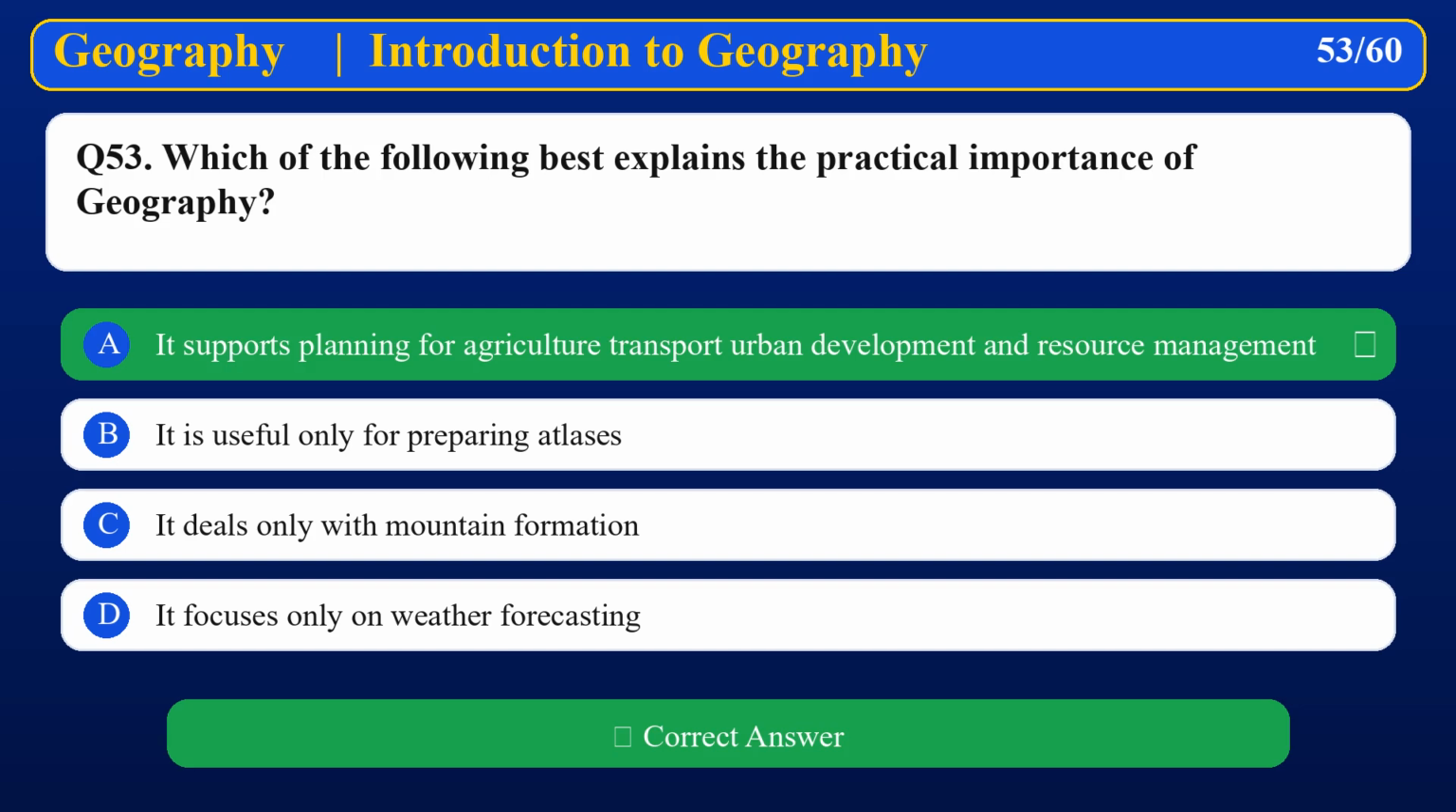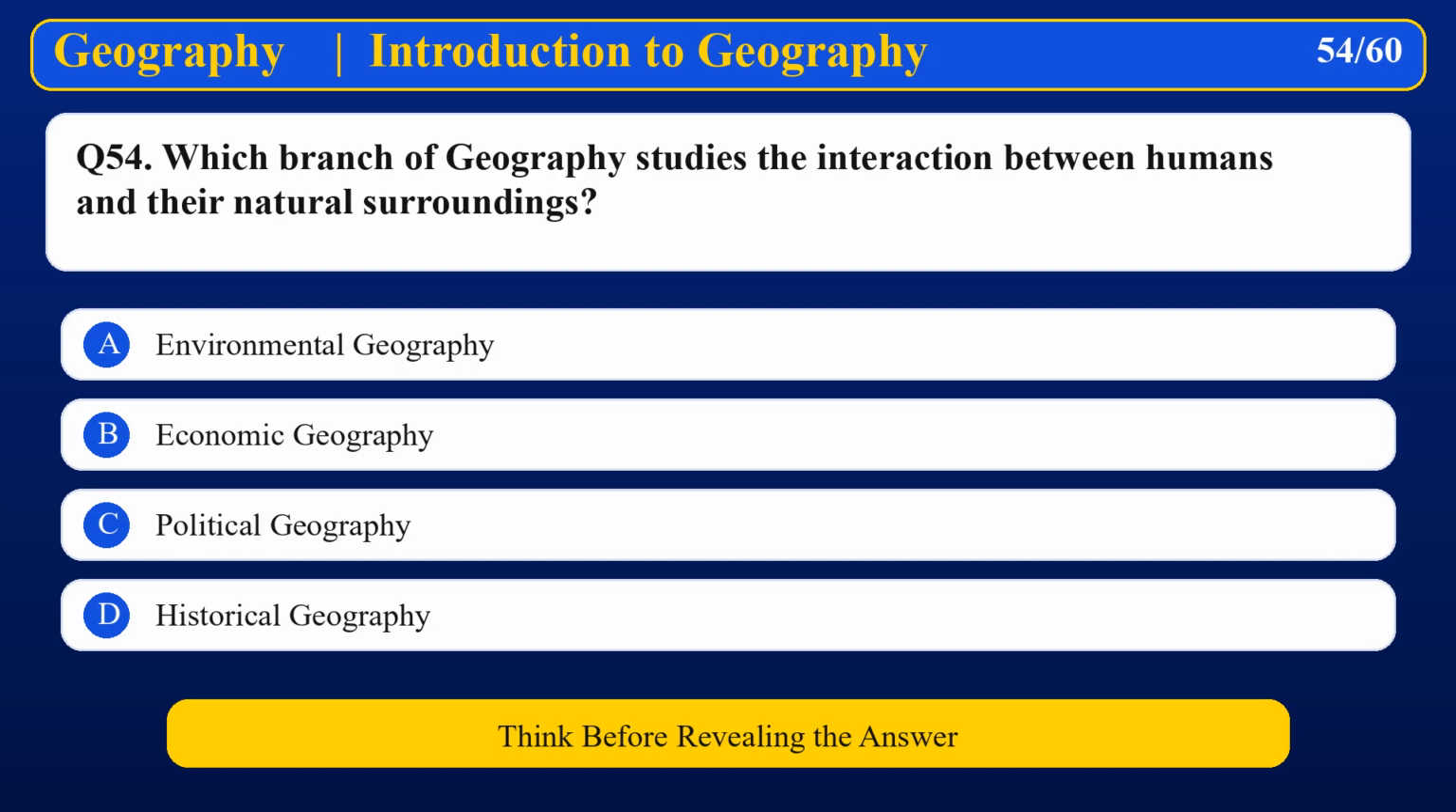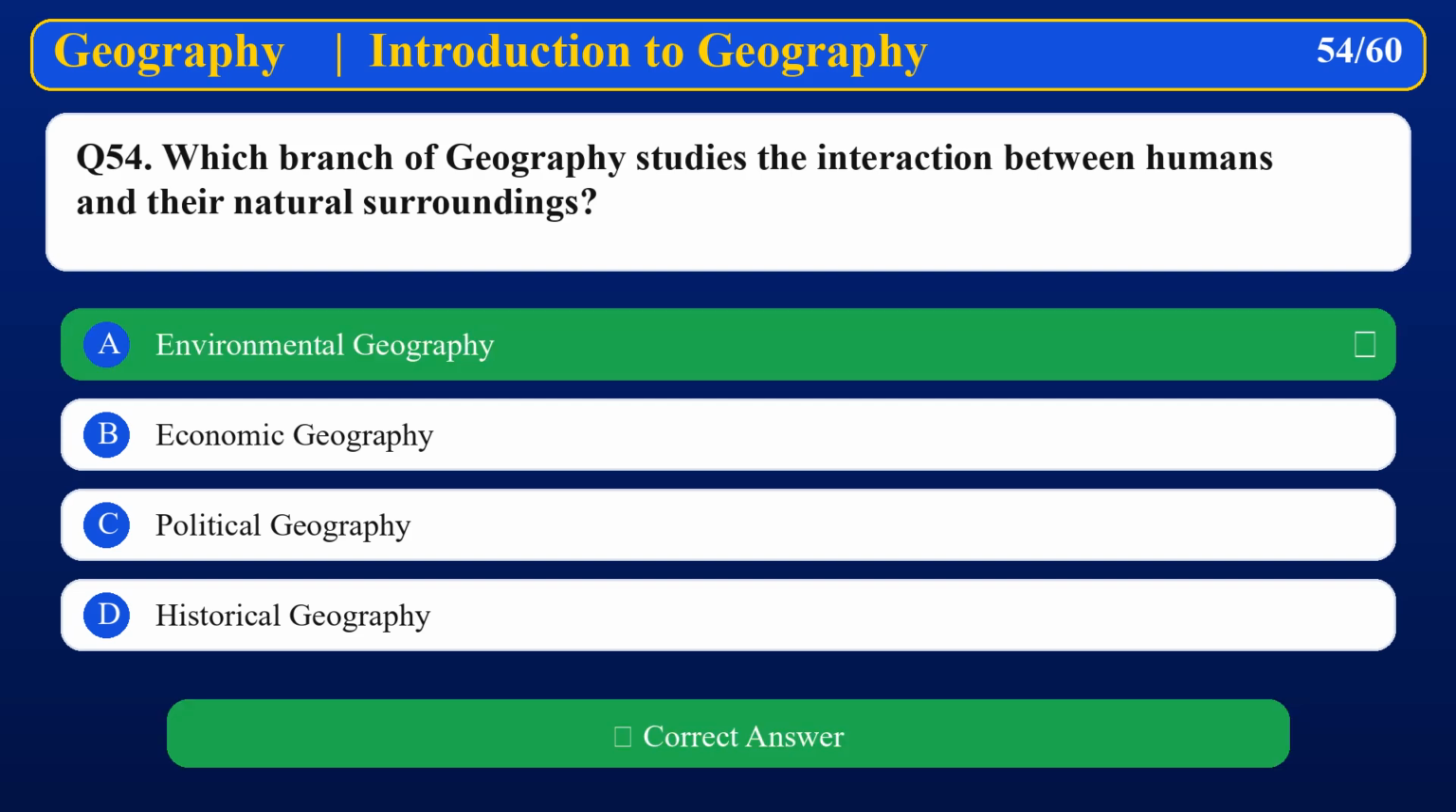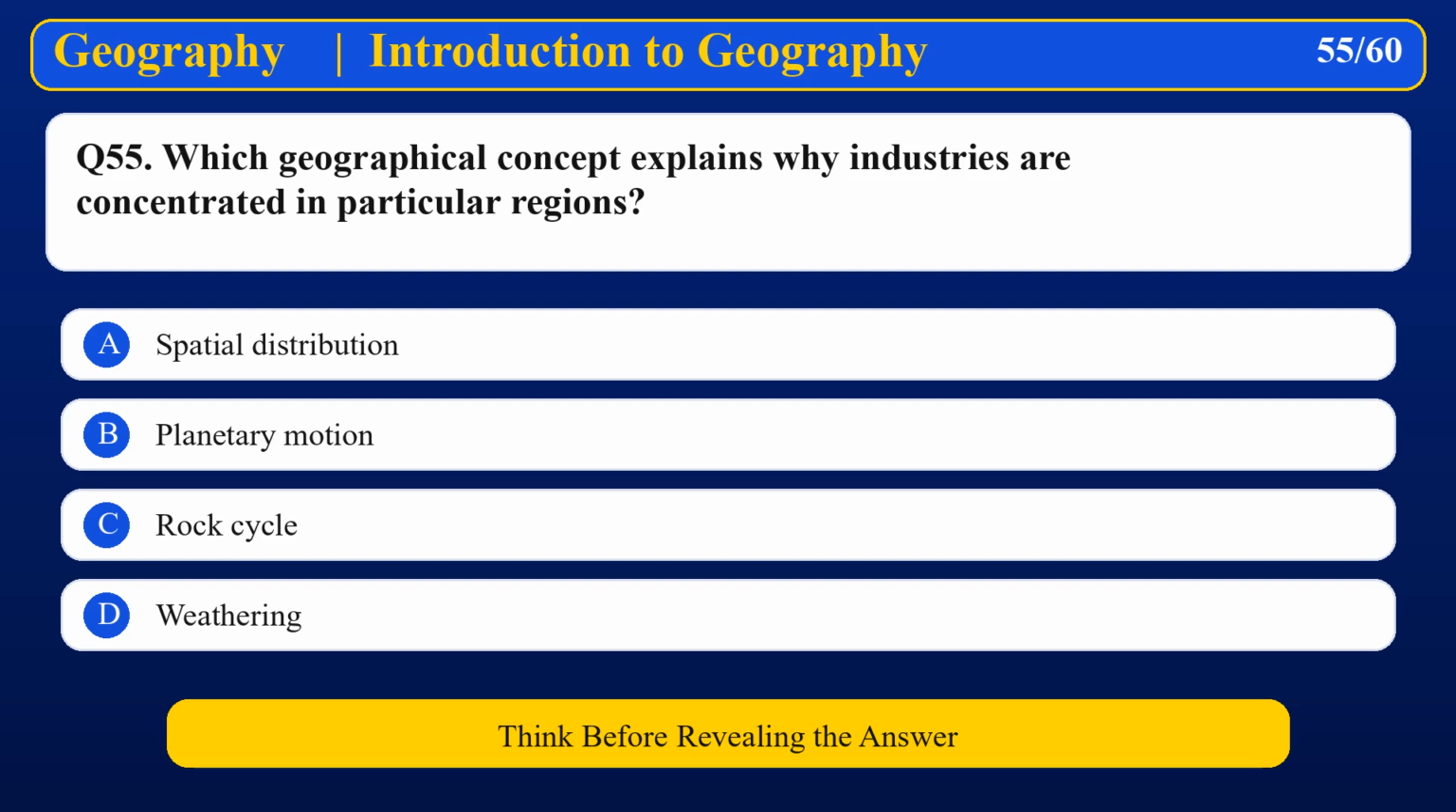It supports planning for agriculture, transport, urban development, and resource management. Which branch of geography studies the interaction between humans and their natural surroundings? Environmental Geography. Which geographical concept explains why industries are concentrated in particular regions?